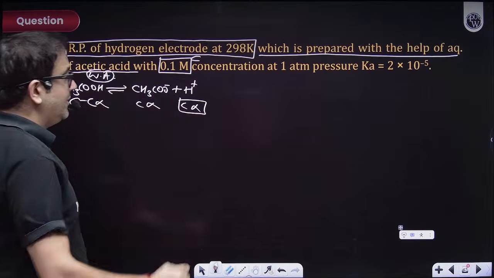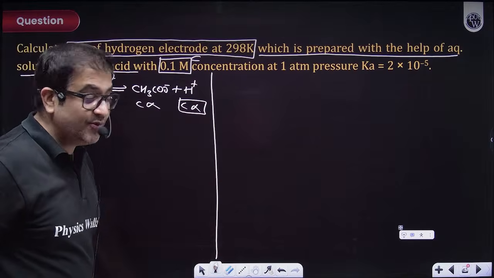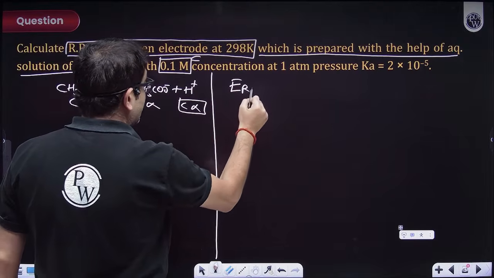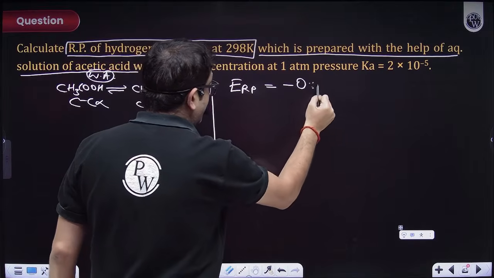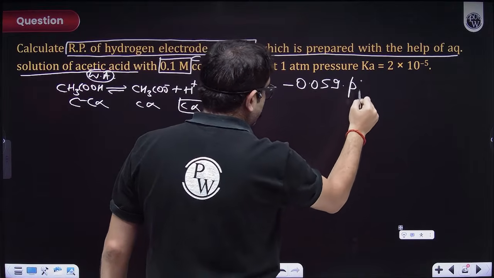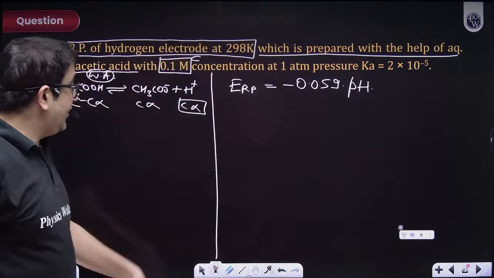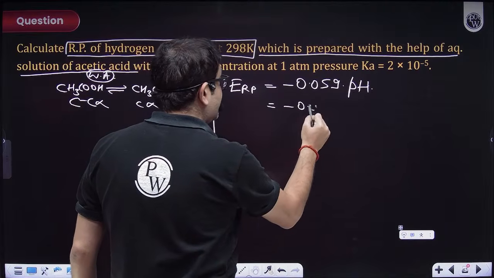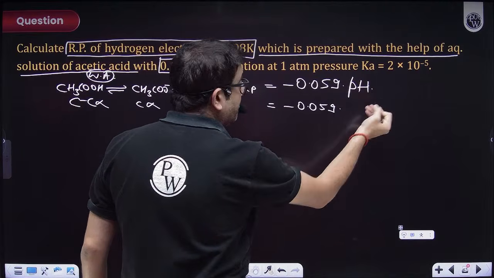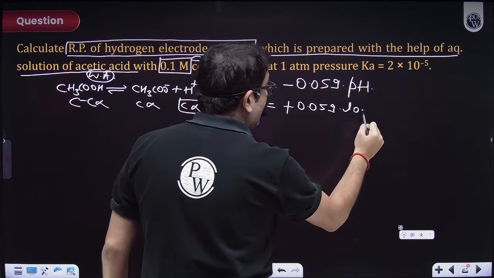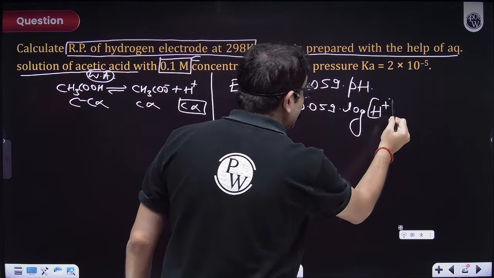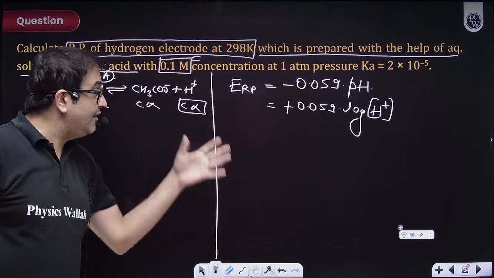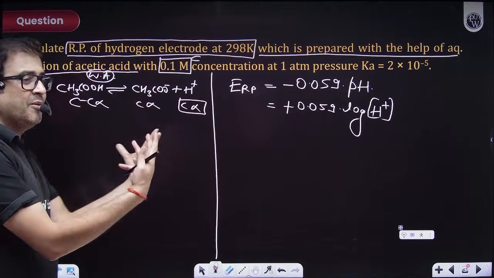So now equilibrium logic will be used. Else, the question was very easy for you. Why? Because you are asking me to calculate the reduction potential, and we have recently seen it will be minus 0.059 into pH. But sir, I have to calculate the pH of this. And what is pH? Sir, pH is minus of log of the H plus ion concentration. Sir, you need the H plus ion concentration. But the H plus ion concentration is not C. It is C alpha. Alpha is not given. So you have to do your basics of equilibrium.